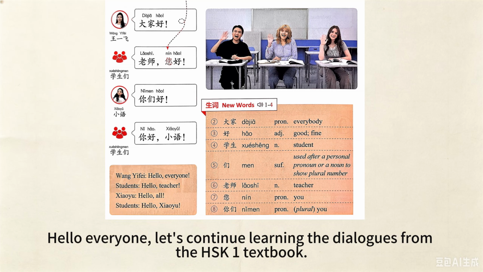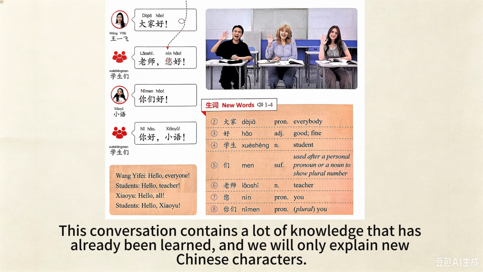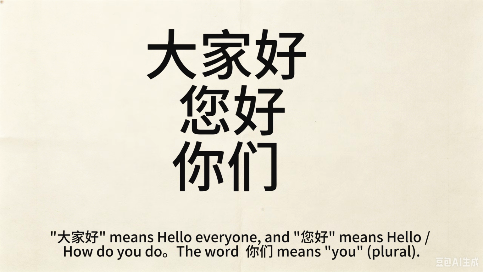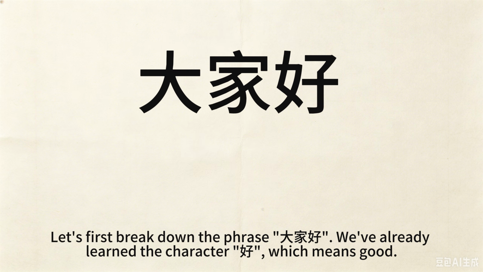Hello, everyone. Let's continue learning the dialogues from the HSK1 textbook. This conversation contains a lot of knowledge that has already been learned, and we will only explain new Chinese characters. 大家好 means hello, everyone, and 您好 means hello, how do you do? The word 你们 means you (plural). Let's first break down the phrase 大家好. We've already learned the character 好, which means good.